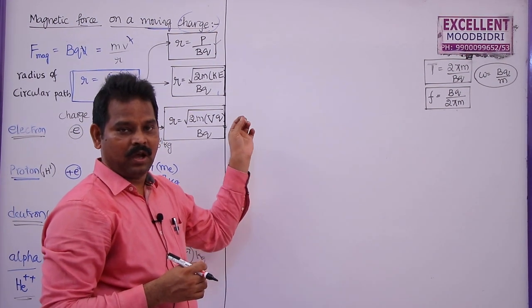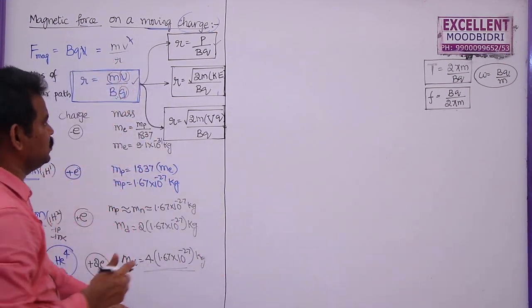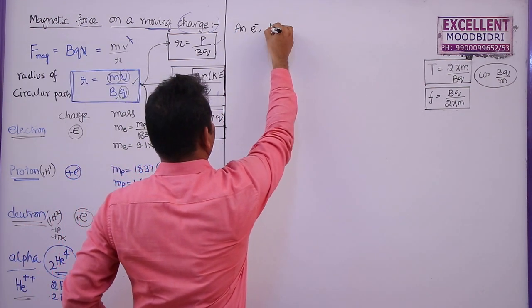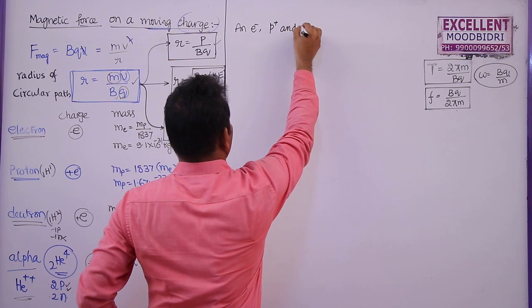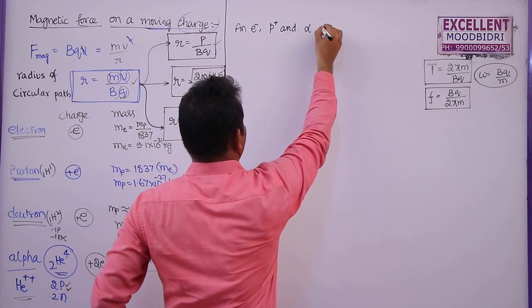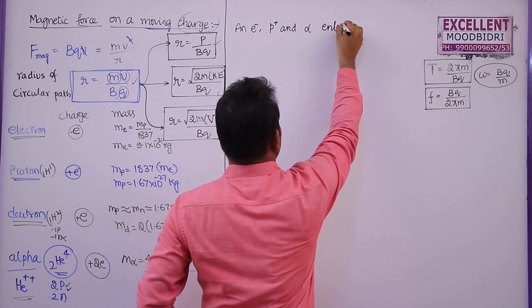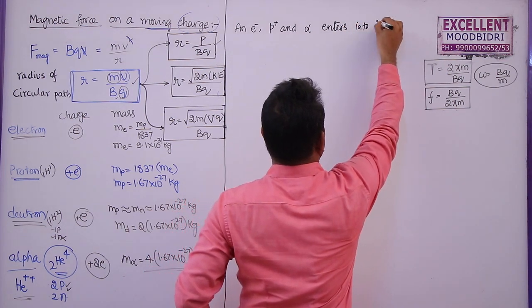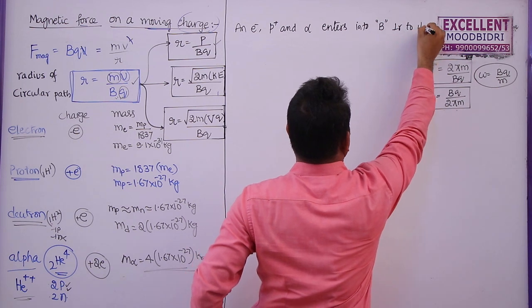Most frequently asked question based on this concept is, an electron, proton and alpha particle enter into a magnetic field perpendicular to it.